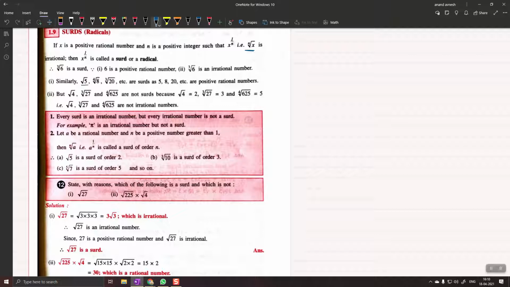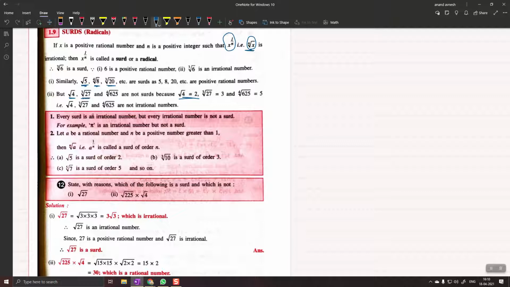For example, root 5 is a surd, fourth root of 8 is a surd, cube root of 20 is a surd. But square root of 4 is not a surd. Why? Because square root of 4 is a rational number. So when a number is absolutely irrational, it is a surd, okay? And when you can express a number in the form of x raised to 1 by n or nth root of x, then it is a surd.